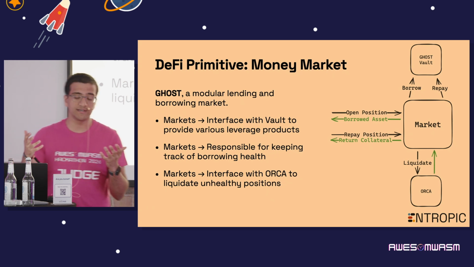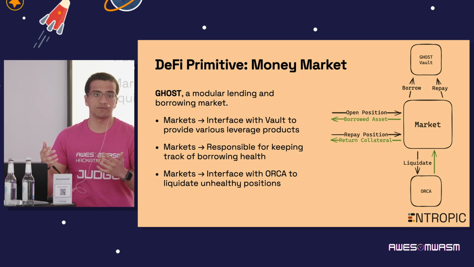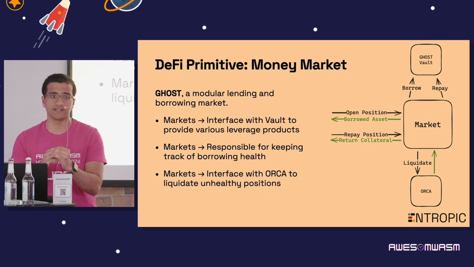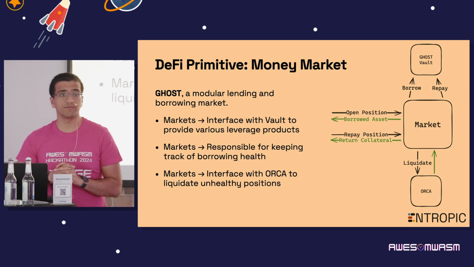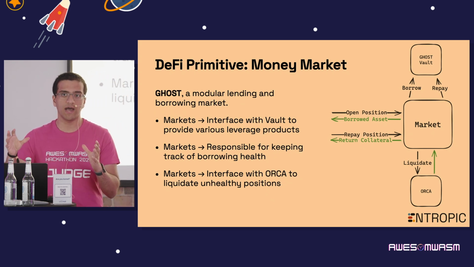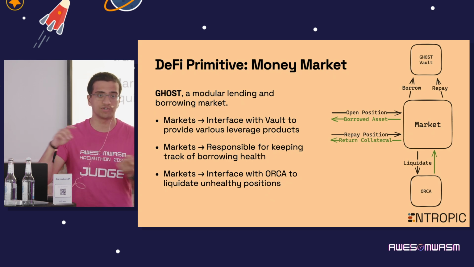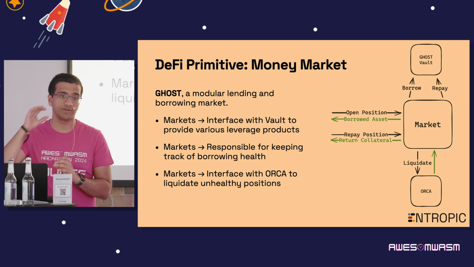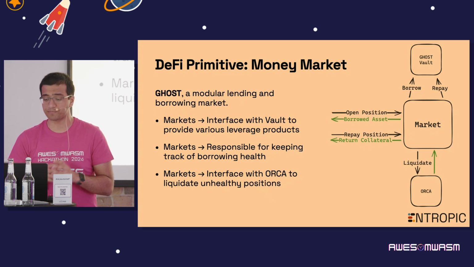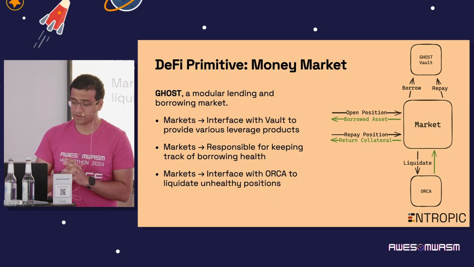And all it does really is it intakes some collateral and allows users to borrow against that collateral. So it's the most simple type of loan. But we'll also see different types of markets which manage collateral in different ways, which represent positions as collateral and so on, which is why Ghost is structured as this modular component within Kujira.